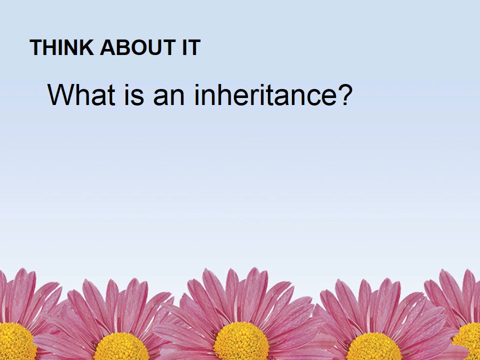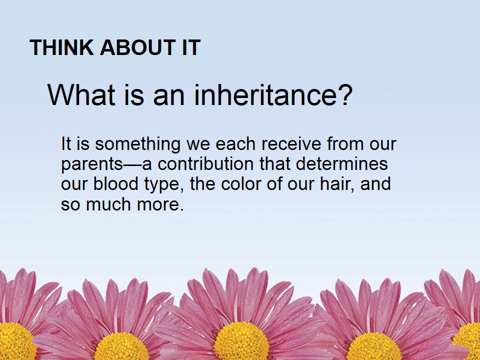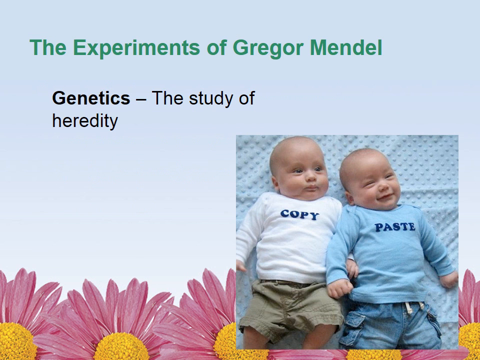So think about it. What exactly is inheritance? Well, inheritance is something that we receive from our parents, and it could be anything from your hair color to your skin color to whether or not you have freckles, whether you have little points on the ends of your ears, things like any of the traits that you would receive from your parents. As far as the definition of genetics, genetics is considered the study of heredity.